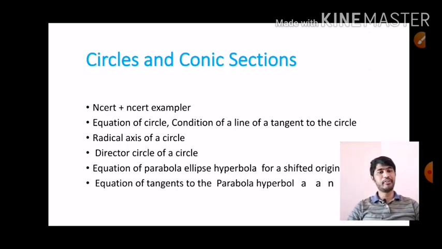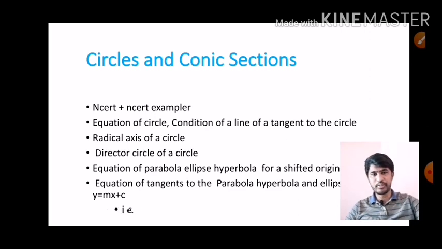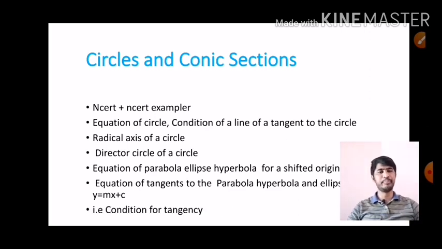Then we have to see the equations of tangents to the parabola, hyperbola and ellipse, similarly. The condition for tangency is also very important to study before going to the examination, because in circles and conic sections, a minimum of 2 questions are definitely available in your JEE paper. That's why you give more preference and study well, definitely you can score well, no doubt in that.